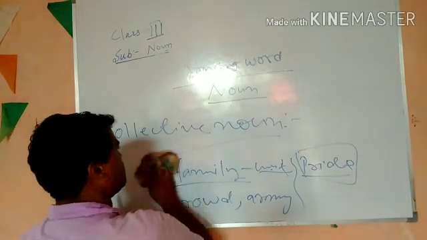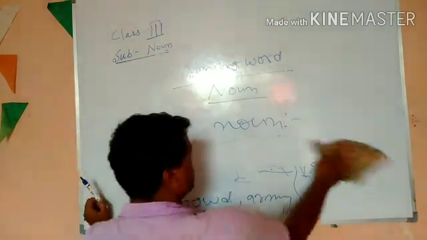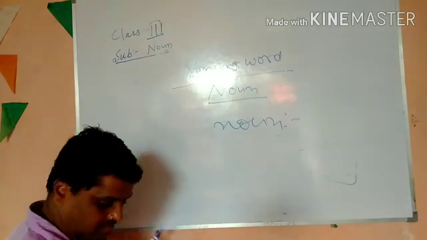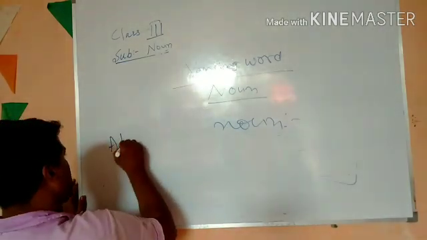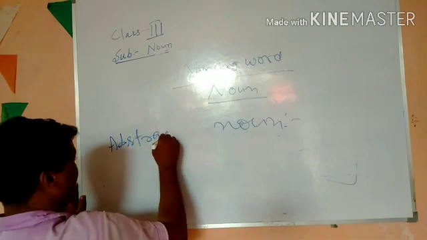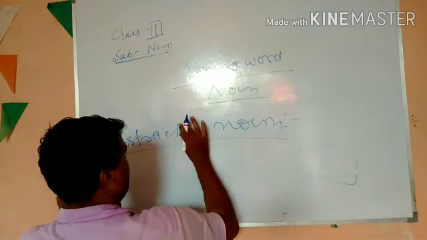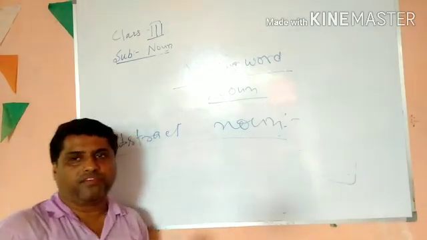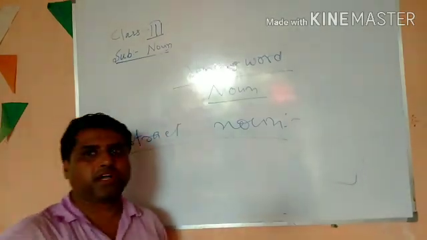Now, the next one is abstract noun. Before explaining abstract noun, let me ask you some question.